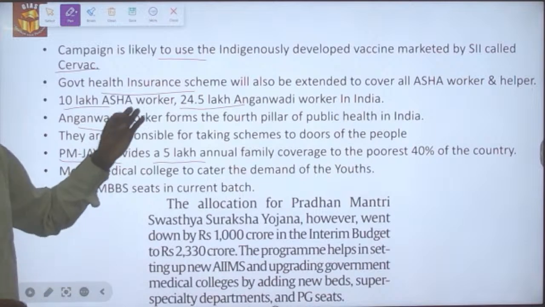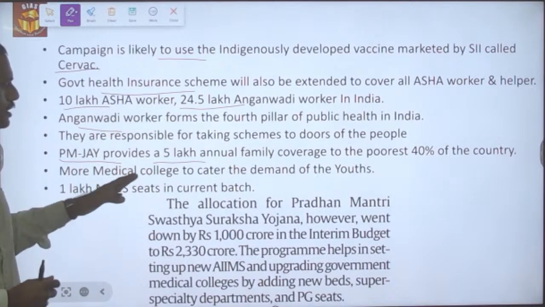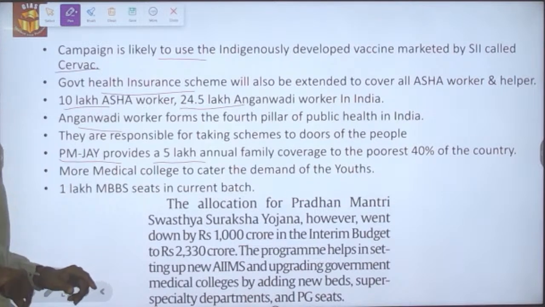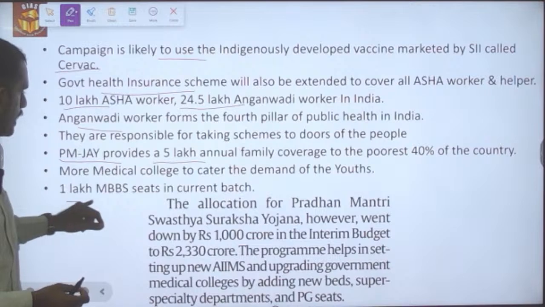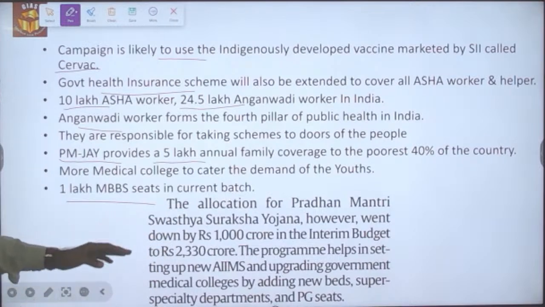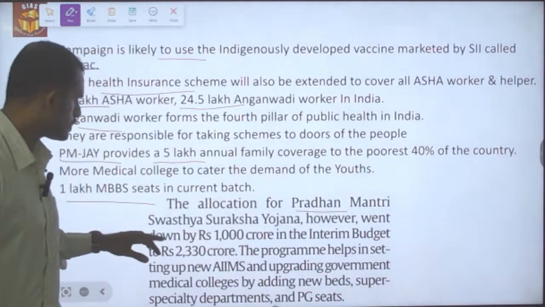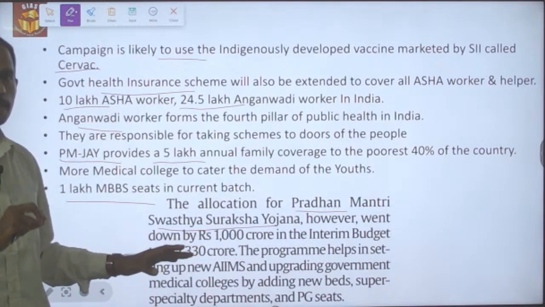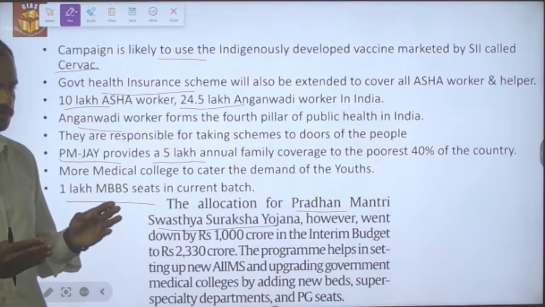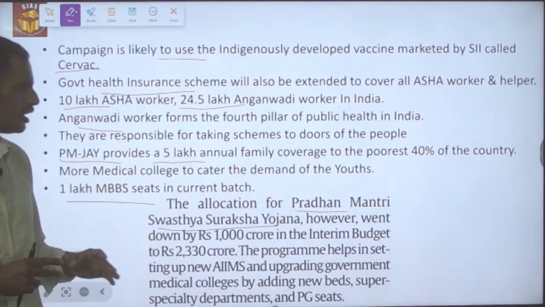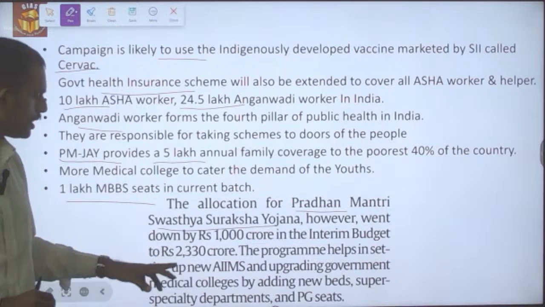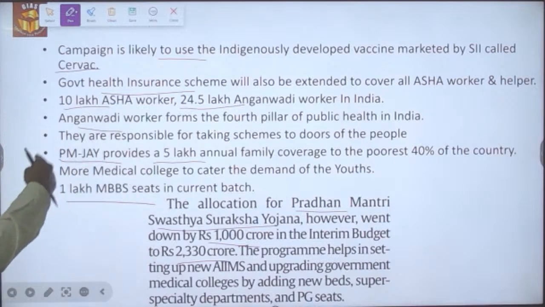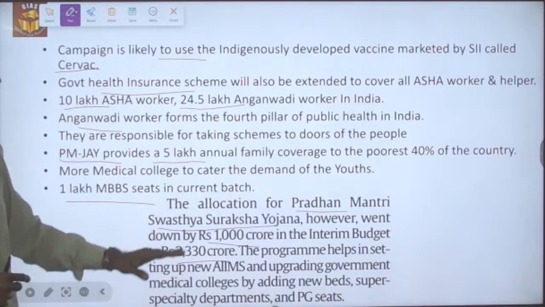Apart from it, more medical colleges will also be built to cater to the aspirations of the youth. For this financial year, the MBBS seats were increased to 1 lakh. Pradhan Mantri Swasthya Suraksha Yojana, which was intended to build or increase AIIMS hospitals and colleges across India, had its budget allocation reduced by 1000 crores to 2330 crores. So this is what has happened in terms of the health sector.